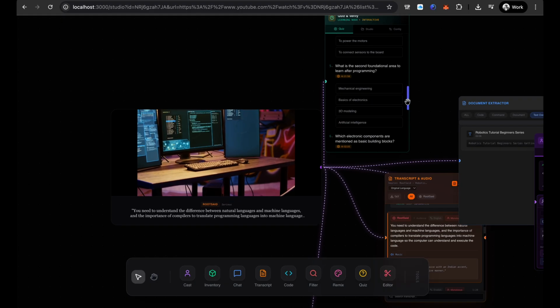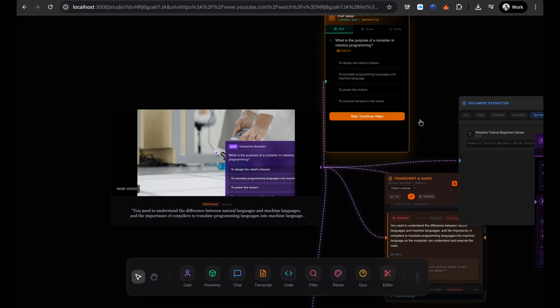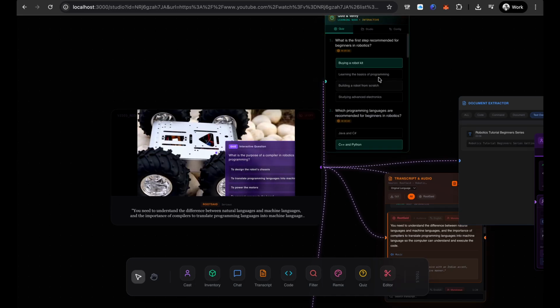You need to understand the difference between natural languages and machine languages, and the importance of compilers to translate. What is the purpose of a compiler in robotics programming? It translates programming languages into machine language so the computer can understand and execute the code.